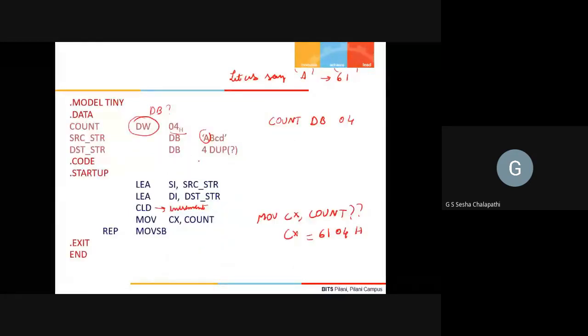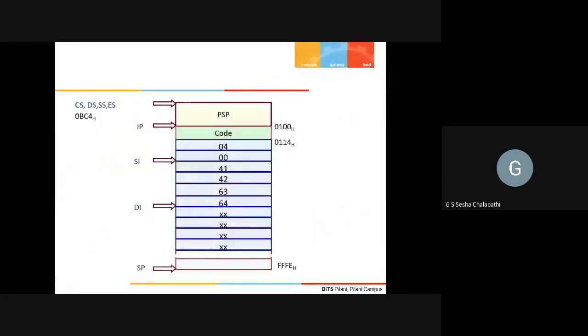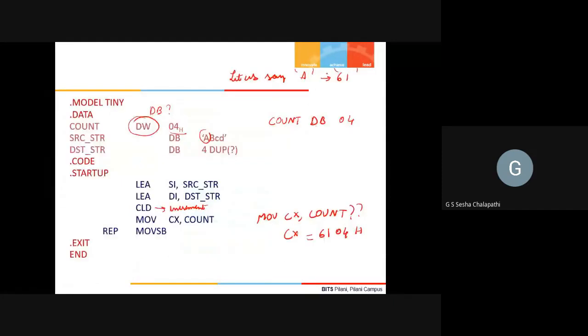That is what will happen. To avoid that issue, I will put it as DW so that one word is actually moved into CX.